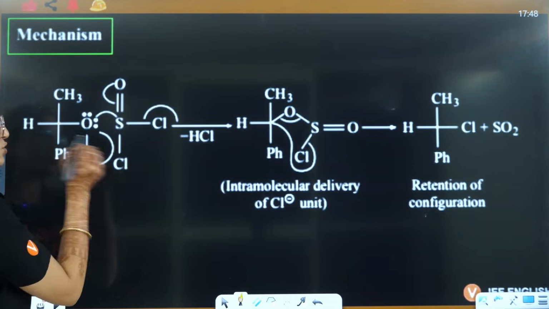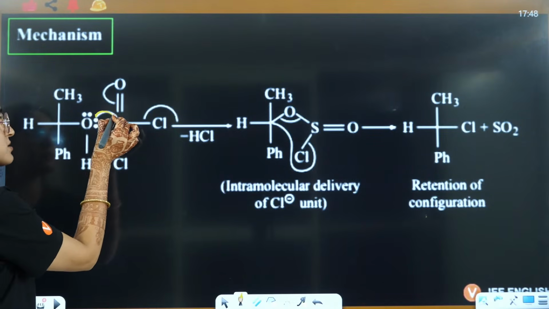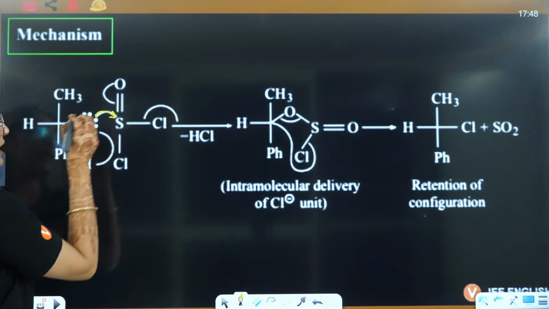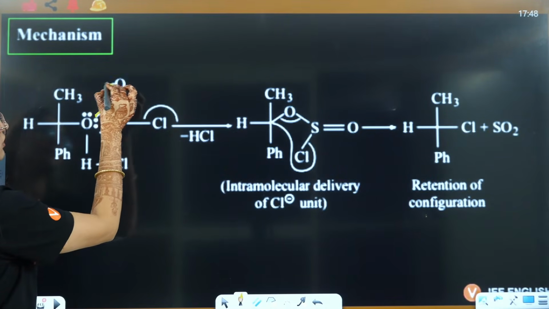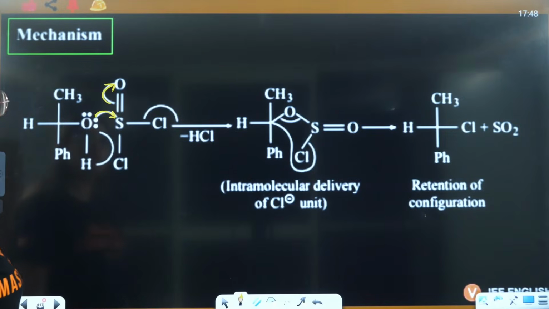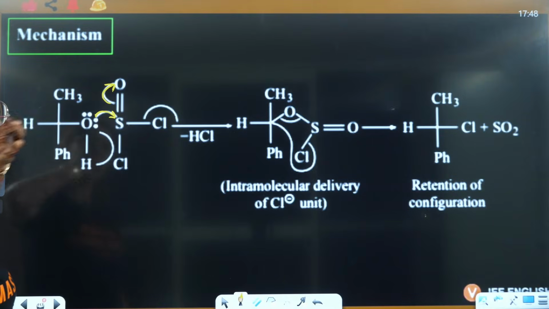So this is SOCl2, this sulfur again is electron deficient, these lone pairs are going to attack here. Then this particular bond is going to shift here. Now see, this is going to attack here.